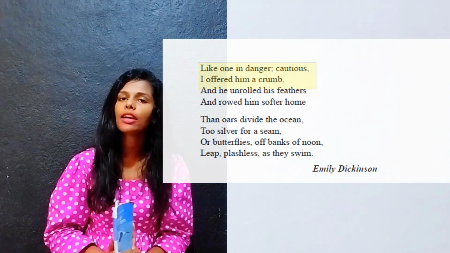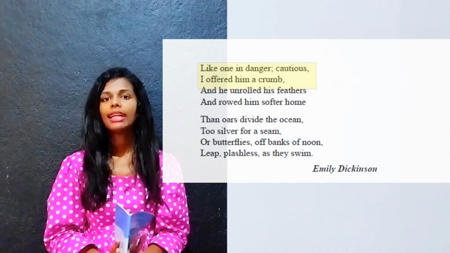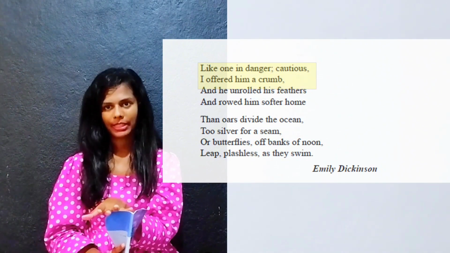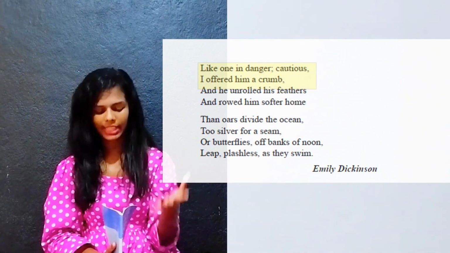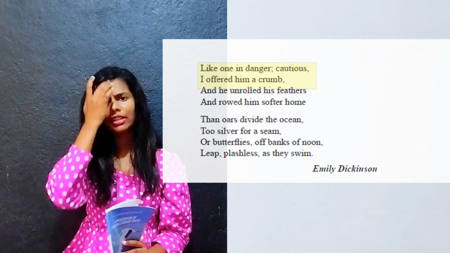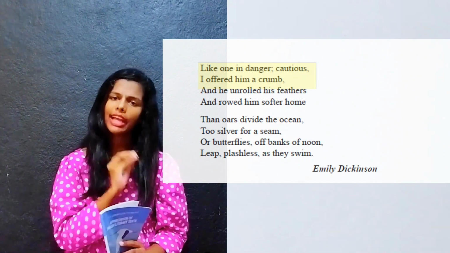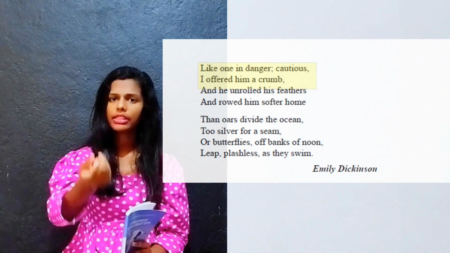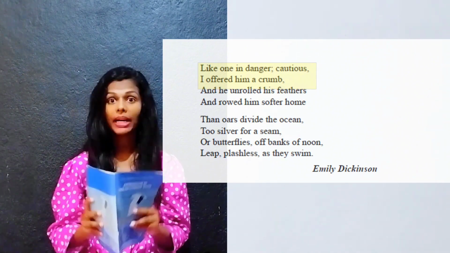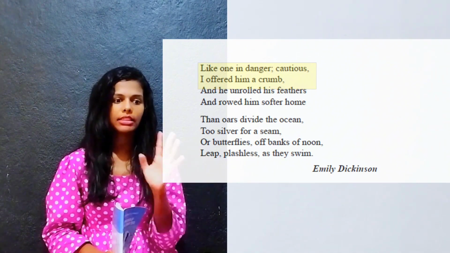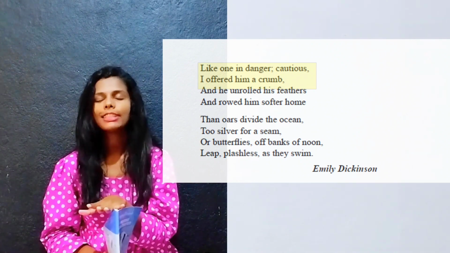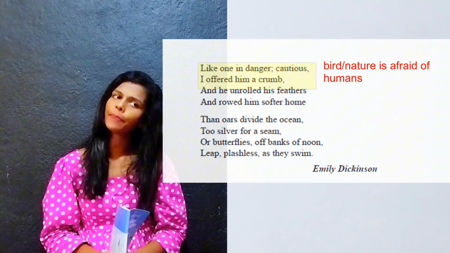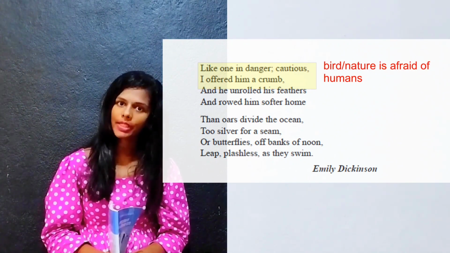I offered him a crumb. That is the danger. The bird sees this human, the observer, the poet, the narrator. The observer, the narrator, didn't do anything to harm the bird. Okay, he offered a crumb to this bird, but the bird thinks that is a dangerous thing, because the bird has experienced something dangerous with human beings, right?